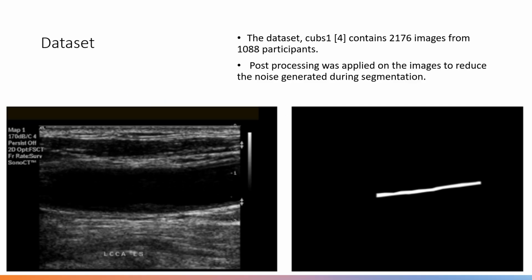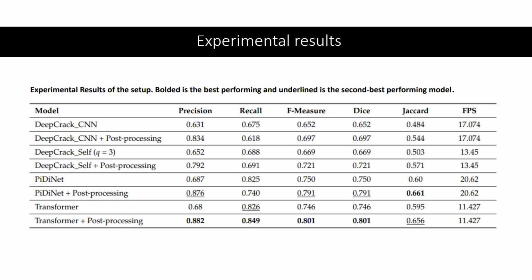The experiments were conducted on a dataset which consists of 2,176 images acquired from 1,088 participants. They were multi-resolution, multi-center images. Post-processing was applied on the images to reduce the noise generated during segmentation. After experiments, the results are as follows on all the 4 models, with and without post-processing.